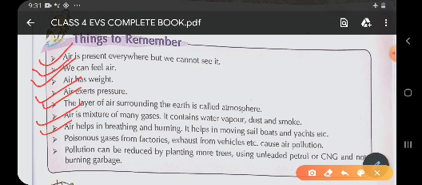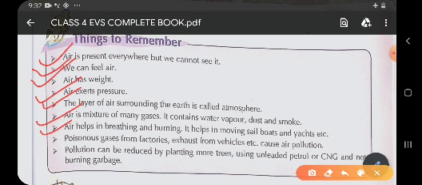Children, as we have studied earlier, air has no smell and we cannot see it. Children, if air is dirty, we can smell it, and if the air becomes dirty, we can see it. So children, unless the air is dirty, we can neither see it nor smell it.